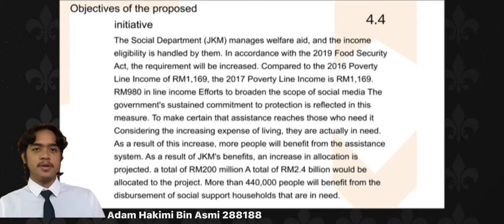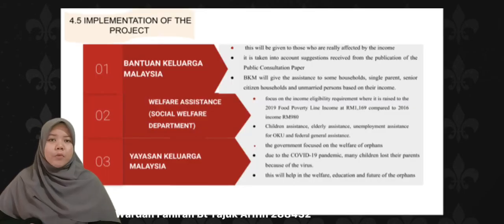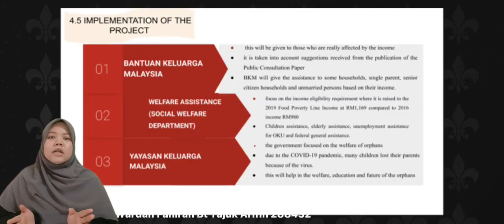As a result, for JKM's benefit, an increase in allocation projected a total of 200 million, and a total of 2.4 billion would be allocated to the project. More than 400 people will benefit from the distribution and social support households that are in need. Next, implementation of the project. Firstly, Bantuan Keluarga Malaysia. This allocation will be given to those who are really affected by the income.